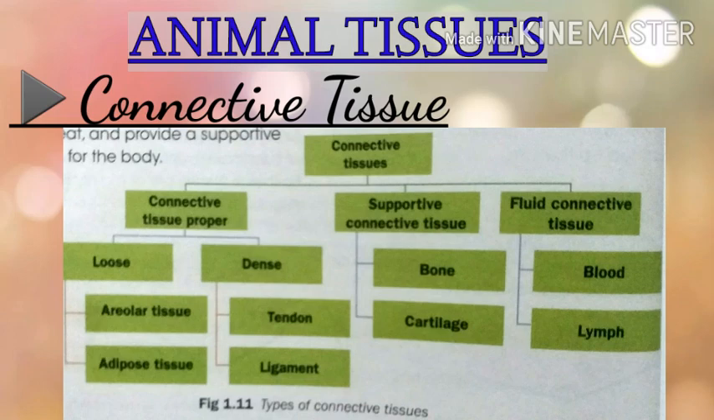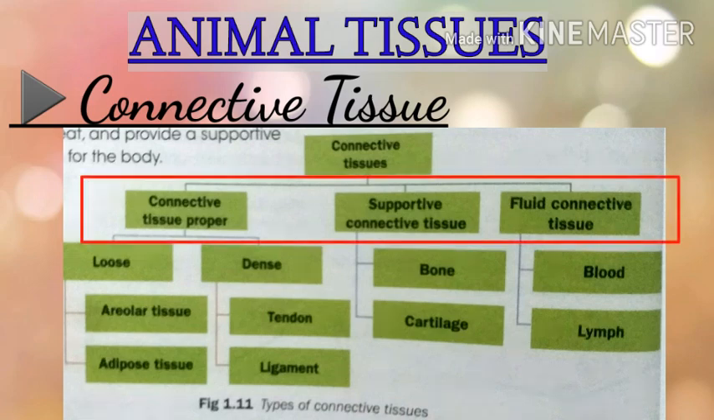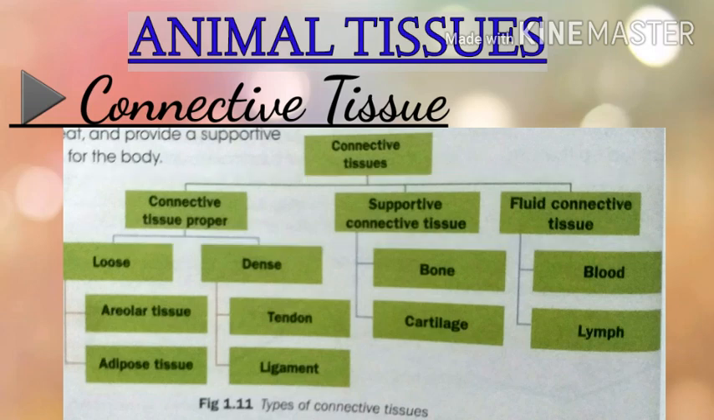Connective tissues are mainly divided into three types, that is, connective tissue proper, supportive connective tissue and fluid connective tissue. These three types of connective tissue are again subdivided into different forms. Connective tissue proper is divided into two types, that is, loose connective tissue and dense connective tissue.